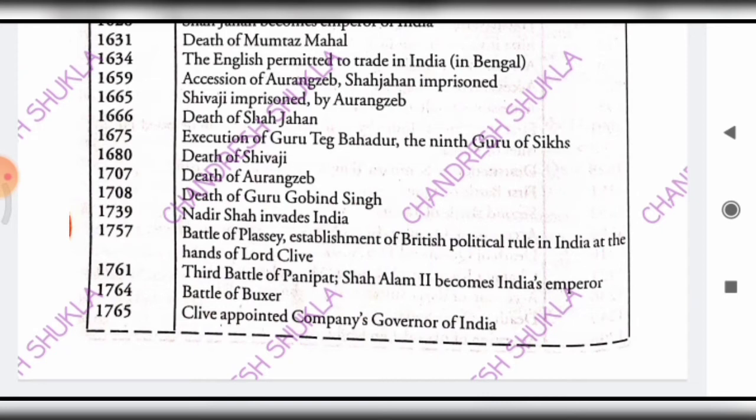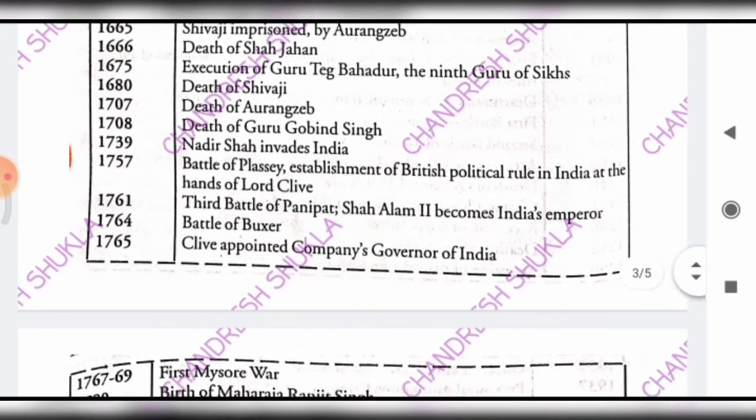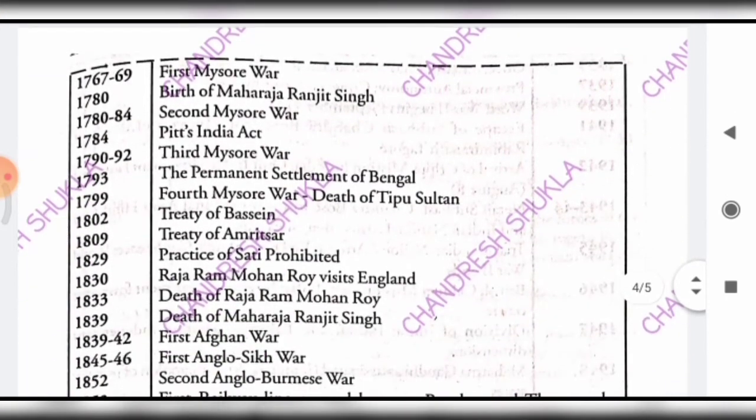And in 1757, the Battle of Plassey took place, which led to the establishment of British political rule in India at the hands of Lord Clive. And then in 1761, the third Battle of Panipat was held. Shah Alam II became the emperor of India. And then came 1764, and in 1764 the Battle of Buxar took place. And then came 1765, in which Clive was appointed the company's governor of India.